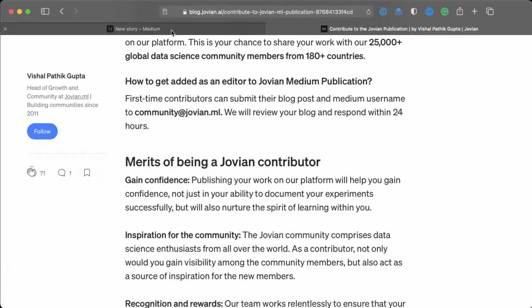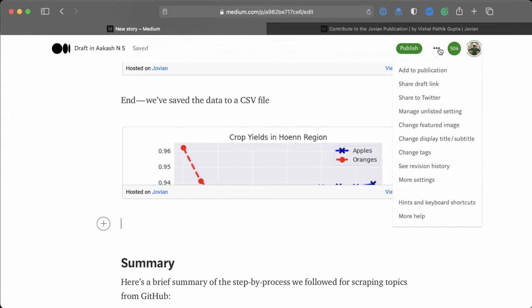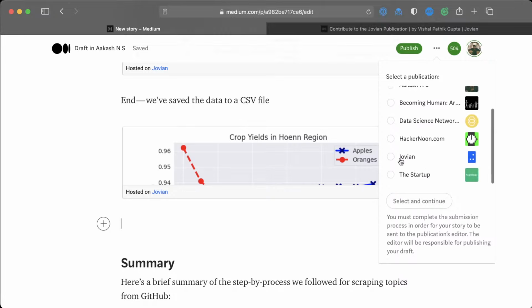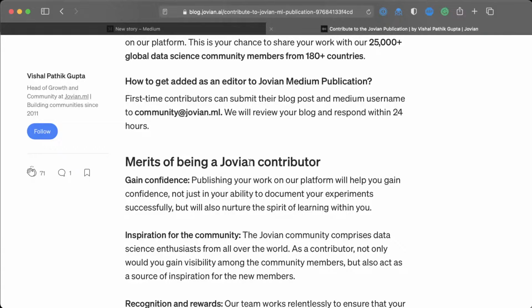The first time you want to contribute, you will not see this option. So what you want to do is take your draft link. You will not see the option add to publication. You will not see Jovian in add to publication because you're not part of the team yet. So share your draft link and send it to us at community@jovian.ai or jovian.ml, and we will review your blog and we will respond within 24 hours.